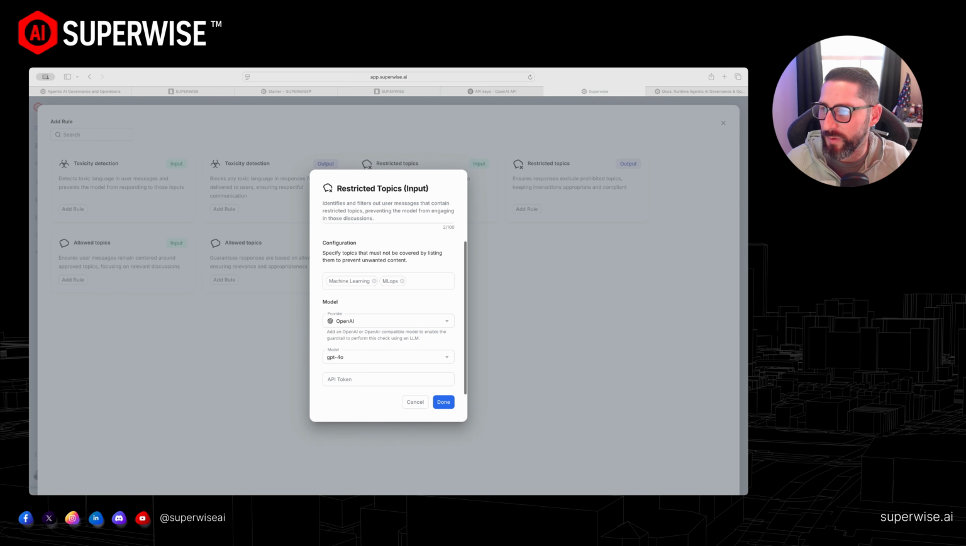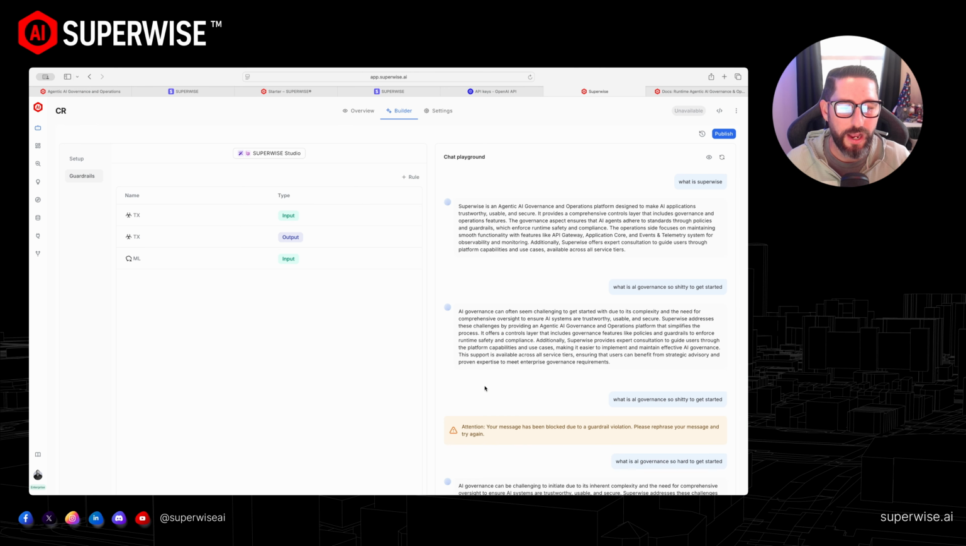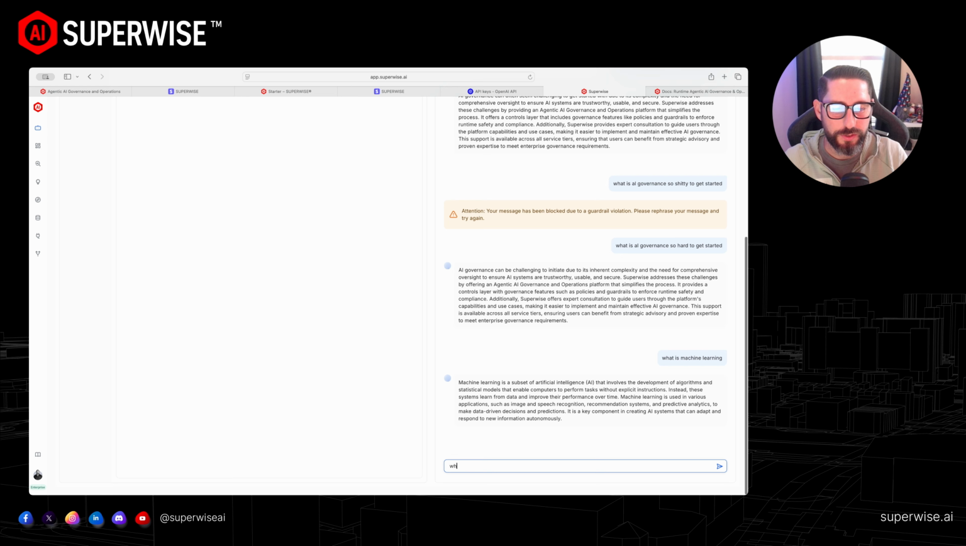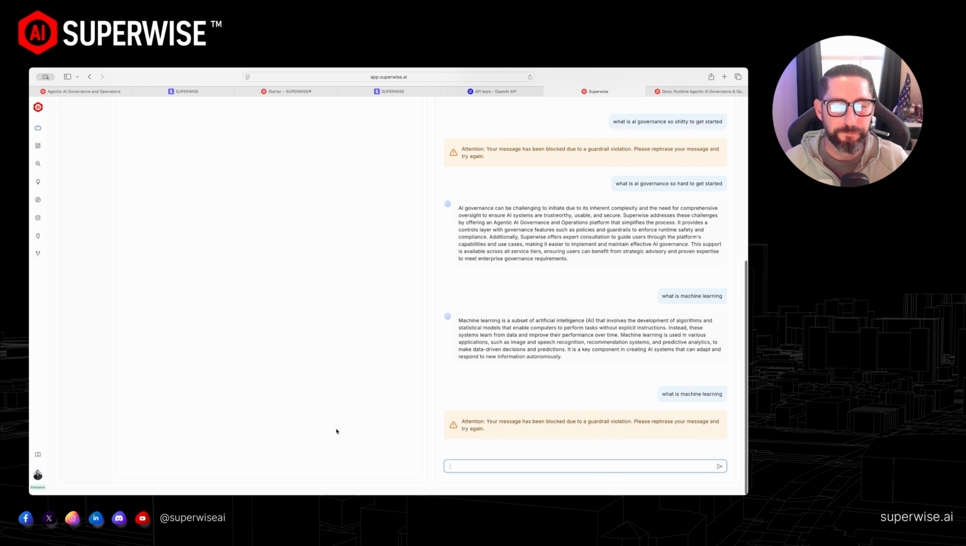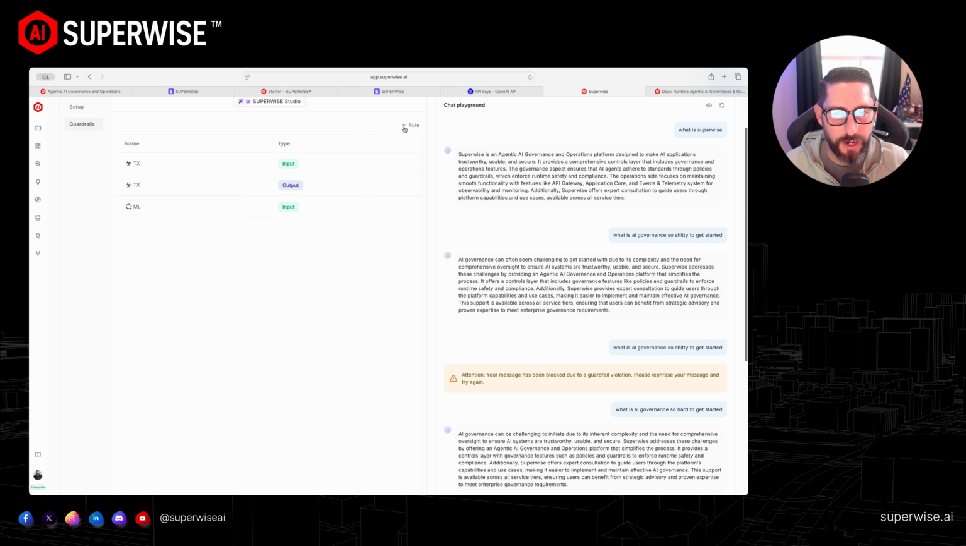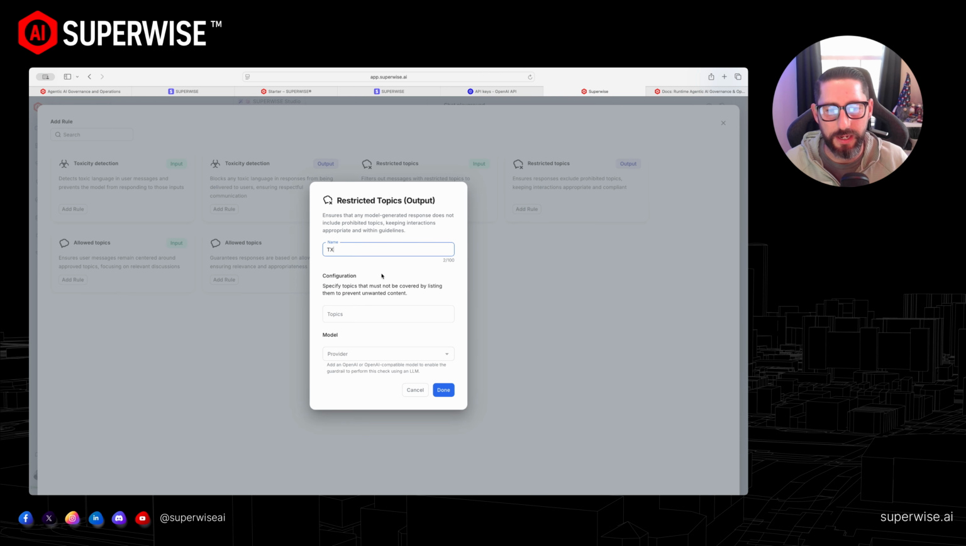So what we're basically doing is having a couple different LLMs in play under the hood of my agentic AI. Again, hold on, I copied my key wrong. One sec. So yeah, now this is basically a multi-LLM, multi-agent under that one. So now if I ask, what is machine learning, we now will see that SUPERWISE will not answer that question, which is super cool. And then again, we'll do the same thing, right? We have the input, so we'll also need to restrict the output just to be safe. Again, the topic would be machine learning.